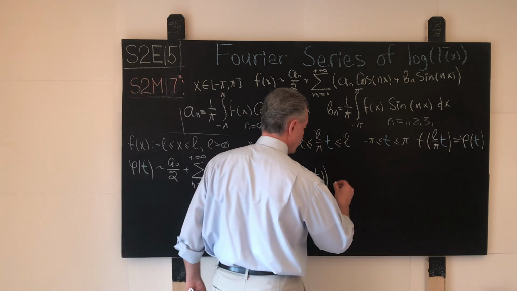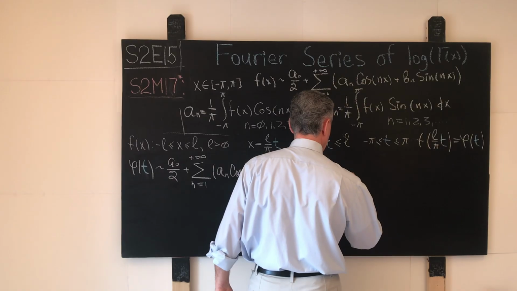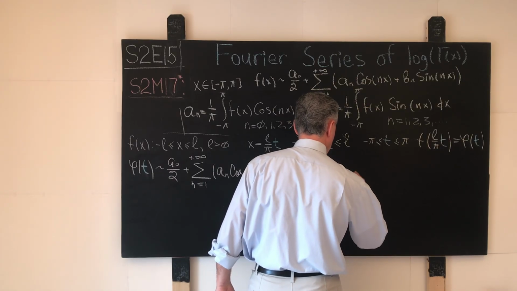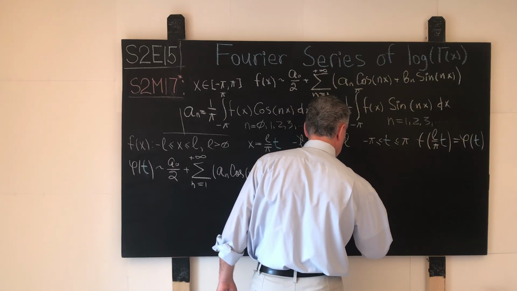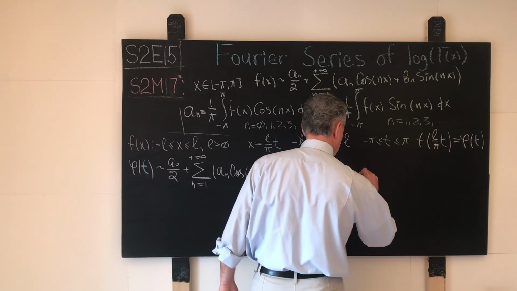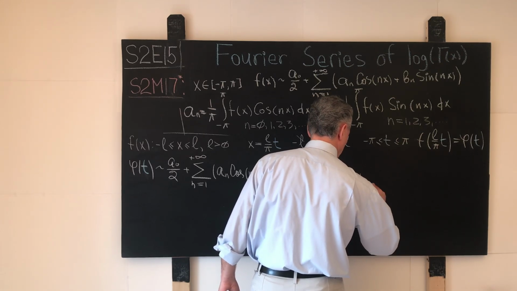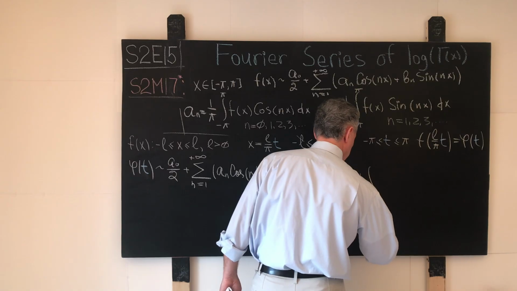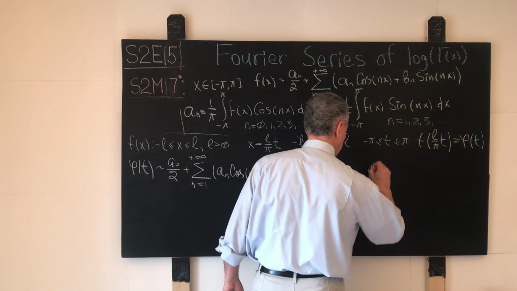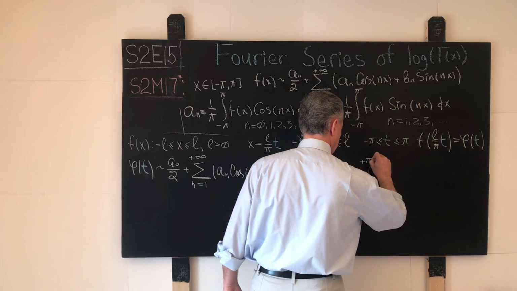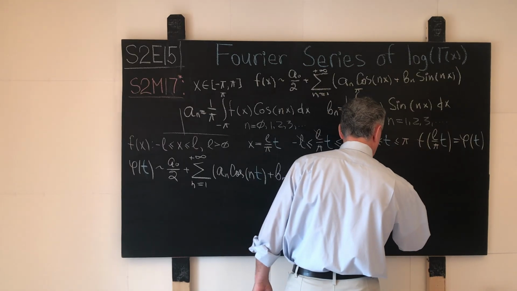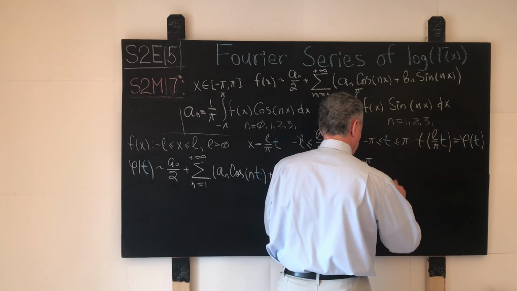Let me write it down over here. For the coefficients a sub n and b sub n, I'll use one expression, 1 over pi times the integral from negative pi to positive pi of the function phi of what?